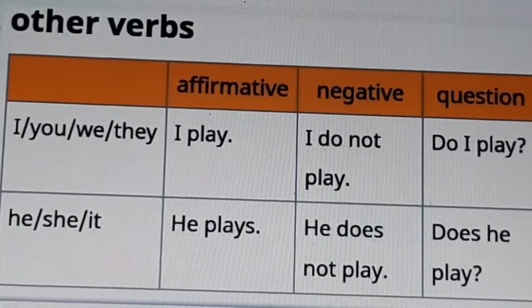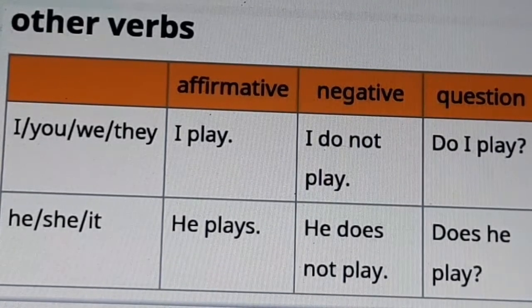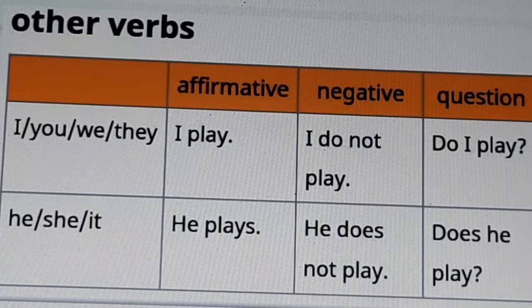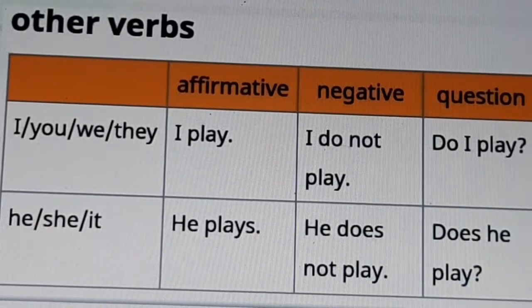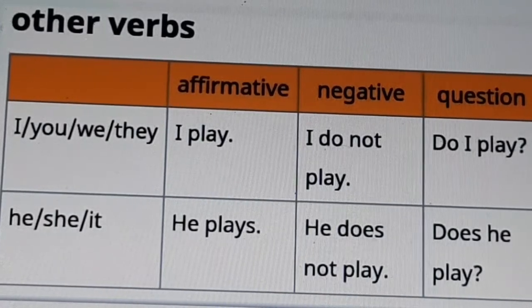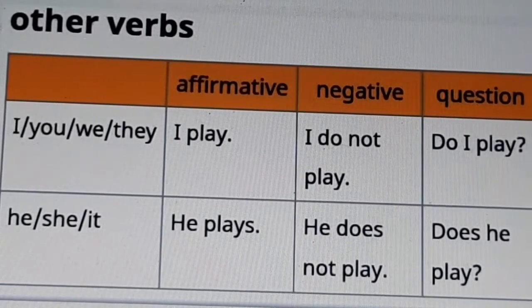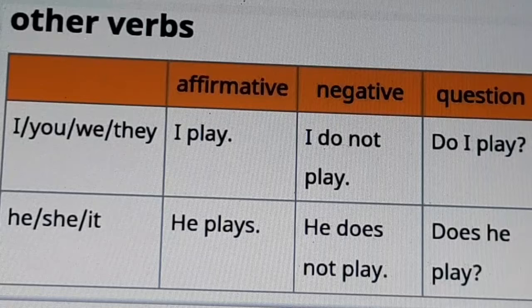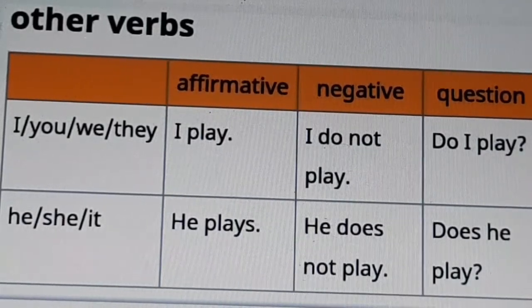Or do, does, did. I, you, we, they: I play, I do not play, do I play? We play, we do not play, do we play? You play, you do not play, do you play? They play, they do not play, do they play? He, she, it: he plays, she plays, it plays. He does not play, she does not play, it does not play. In question: does he play, does she play, does it play?